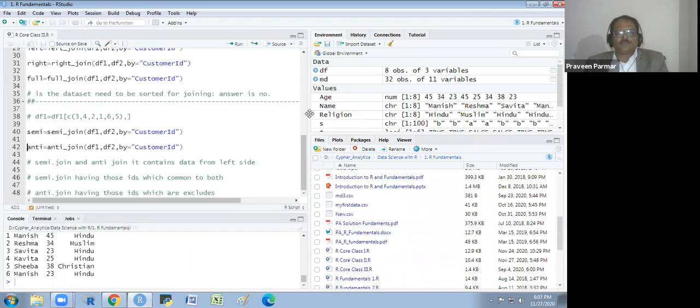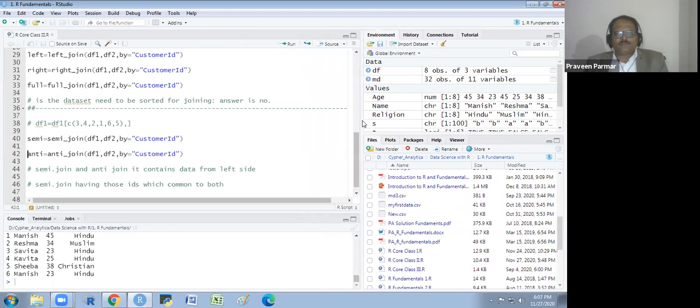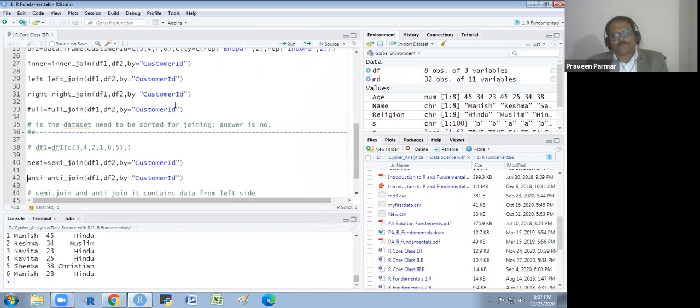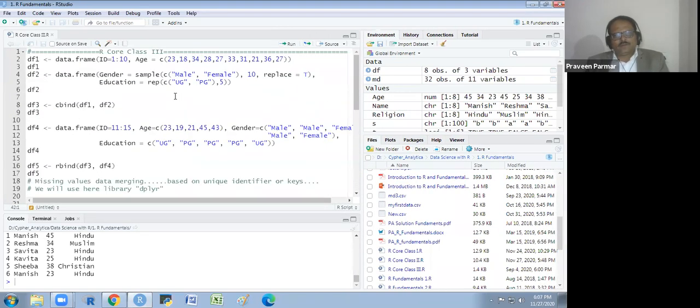This is my third and last script of the R foundation. Here I will explain how to merge two or more data frames. Okay. So I am making the first data frame with 10 observations. The first variable is ID. The second variable is age. There are 2 variables in the data frame.